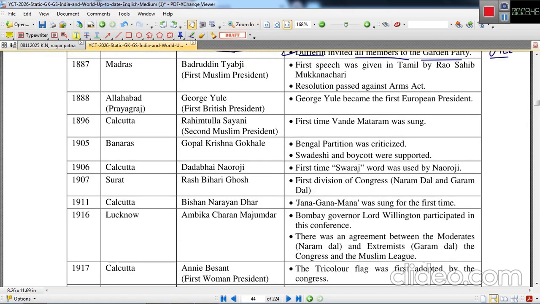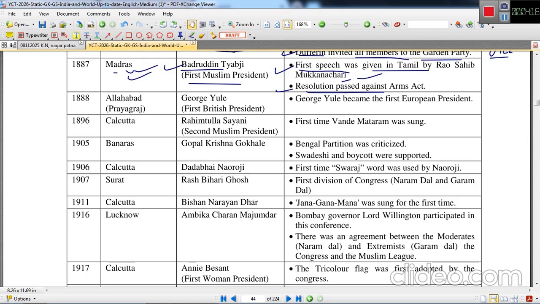In 1887, the Madras session took place in Madras. Badruddin Tyabji, the first Muslim president, presided over this annual session of Indian National Congress. The key facts are: first, his speech was translated into Tamil by Rao Sahib Mukkanachari, and a resolution was passed against the Arms Act, because the Arms Act was the brainchild of Lord Lytton.